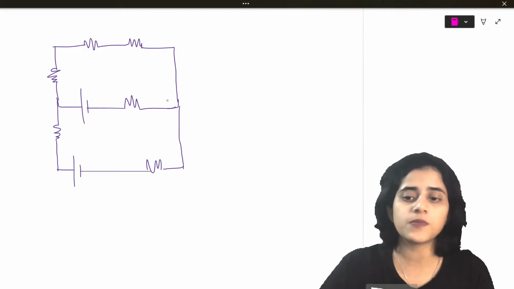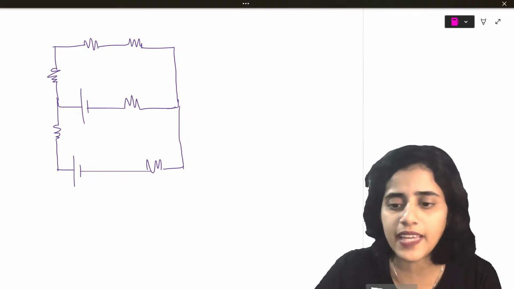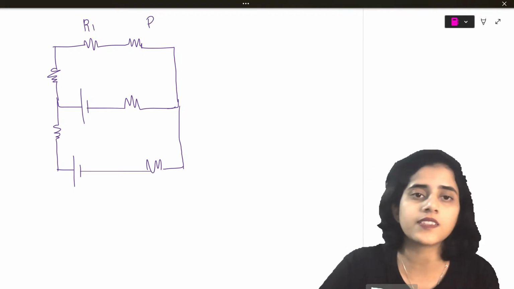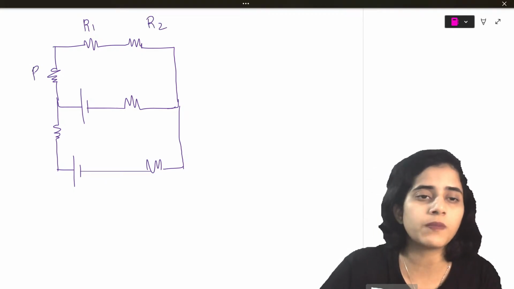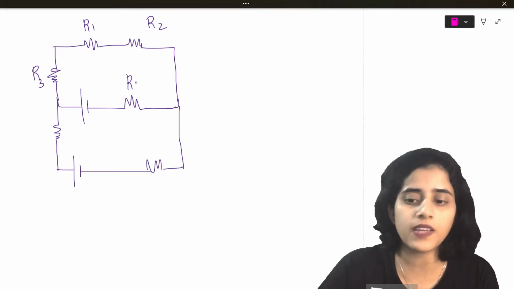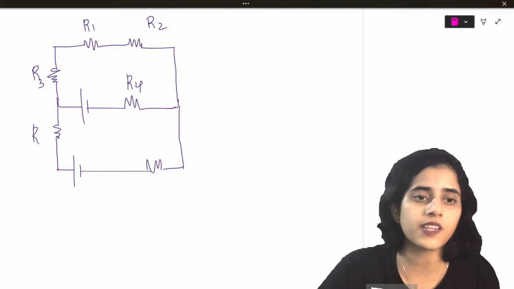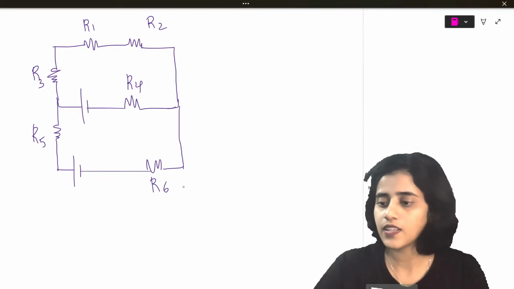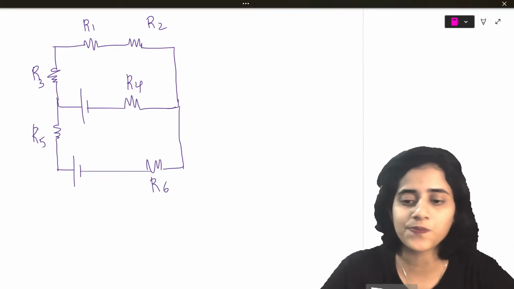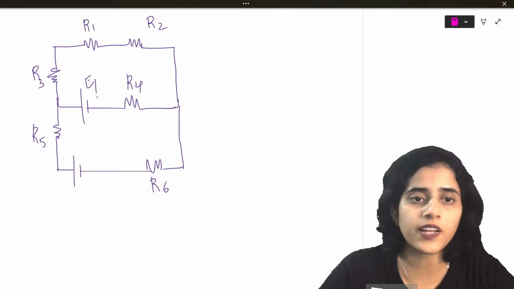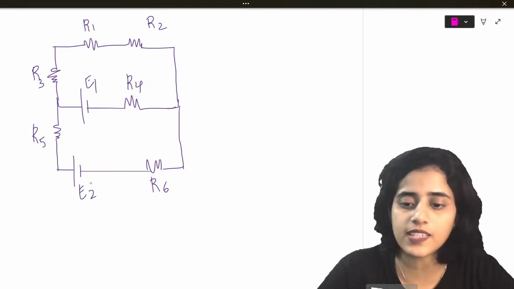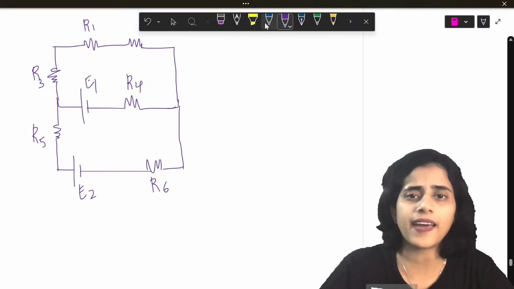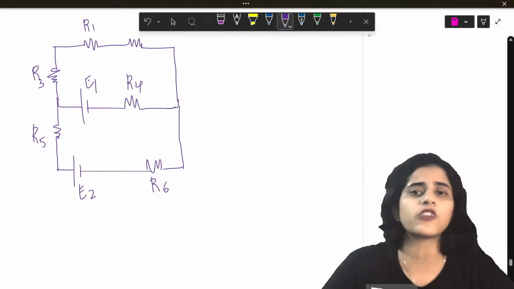Okay. So this is my figure. Let me name the resistors. I'll start from here. So this is R1, this is R2, then this will be R3, this will be R4. I'll put this as R5 and this as R6. Okay, are you all happy with this? And this I'll put as E1, this I will put as E2. Now, this is a parallel circuit, two series together forming a parallel.